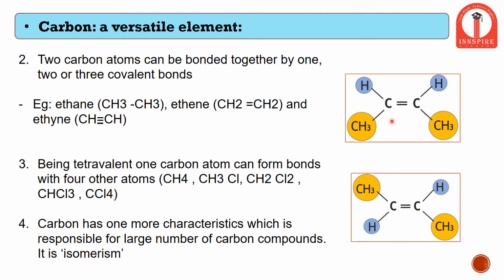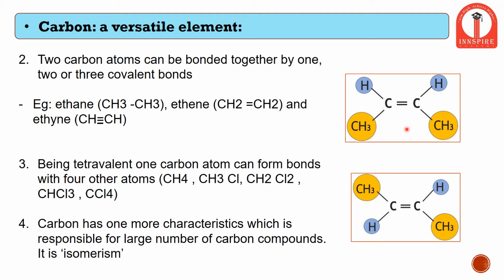To this we can see there is a methyl group attached to the first carbon atom, and there is a methyl group attached to the second carbon atom. In this example, both the methyl groups are present on the same side. That is, if I draw an imaginary line between these carbon atoms, then I can see 2 hydrogen atoms on the above side and 2 methyl groups on the below side of the carbon.